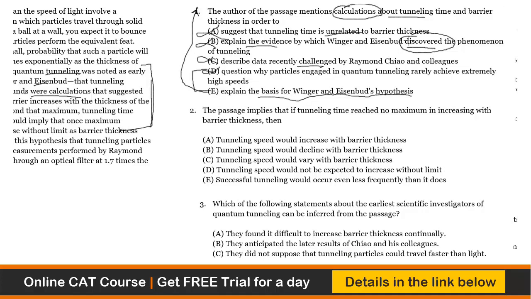But B has a flaw in it. It speaks about discovery, which is not implied in the passage anywhere. So we can say that option E is the best choice and the right answer definitely, and we can move ahead. So what we have done, we have checked everything. We have checked the options which are totally unrelated, so we have ruled them out straight away. And when we found an option somewhat related, we read the whole option, and then we realized there are certain words which are not matching.